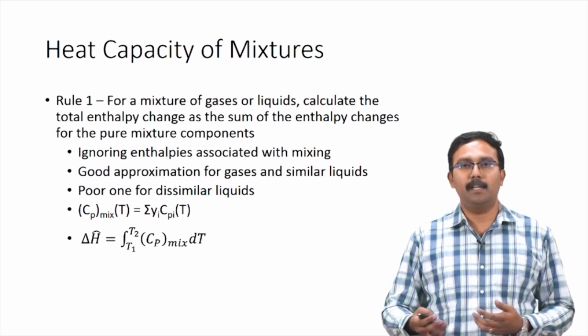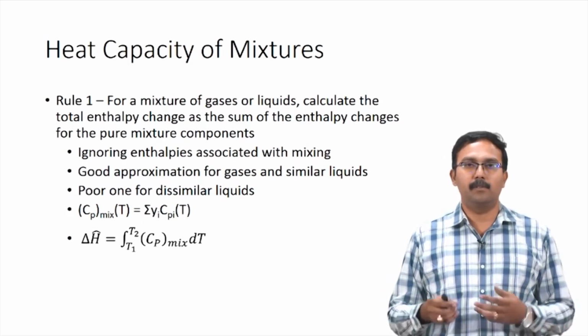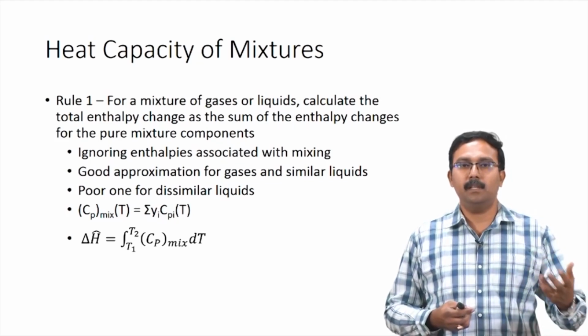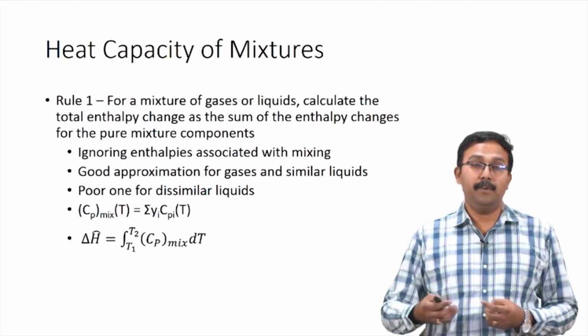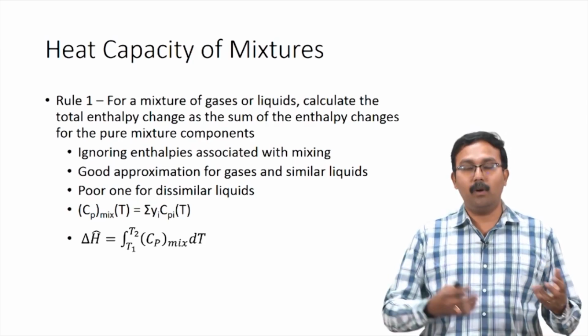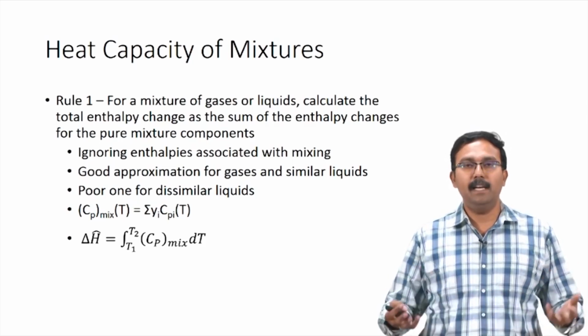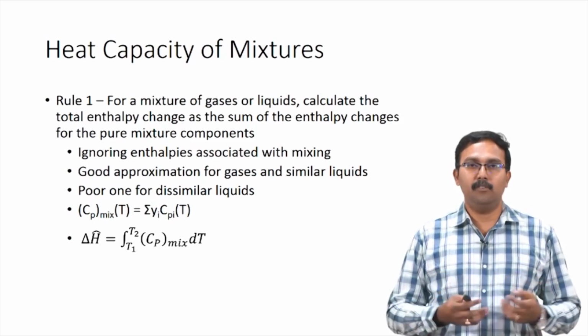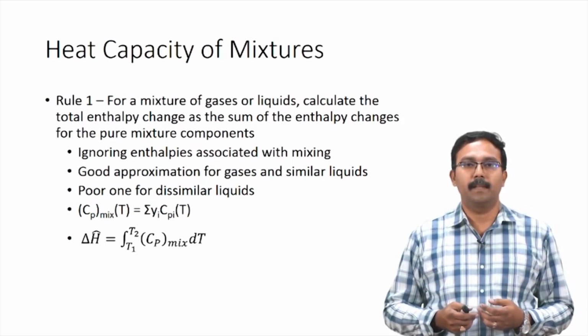For example, ethanol and methanol being mixed, these are similar liquids. So, we do not have to account for the heat associated with mixing. If it is a process like mixing of water and sulfuric acid, these are very dissimilar liquids. In that case, we would have to account for the heat of mixing or the enthalpy of mixing.